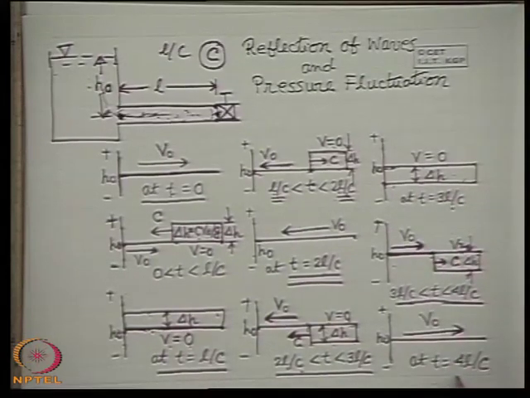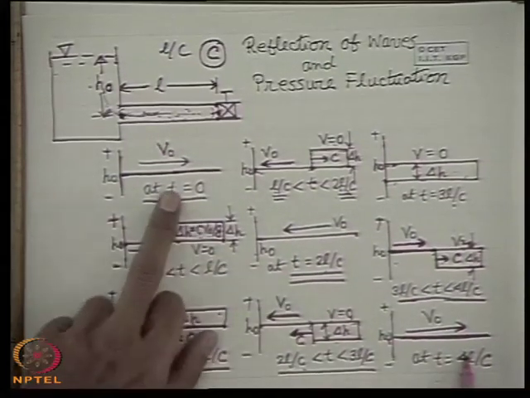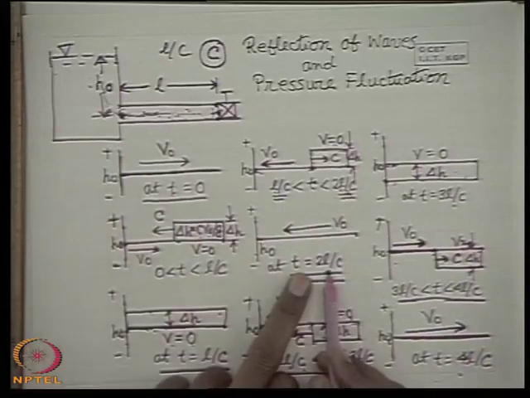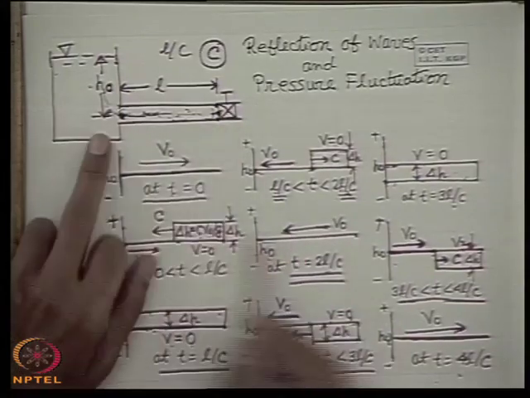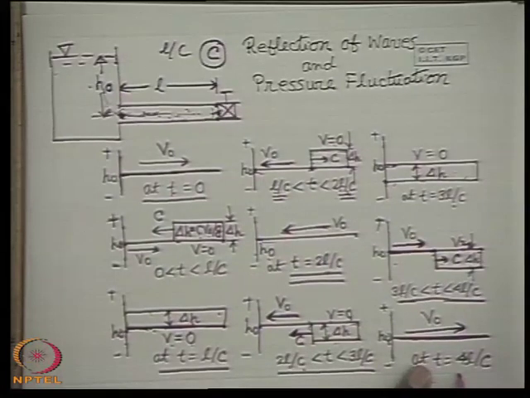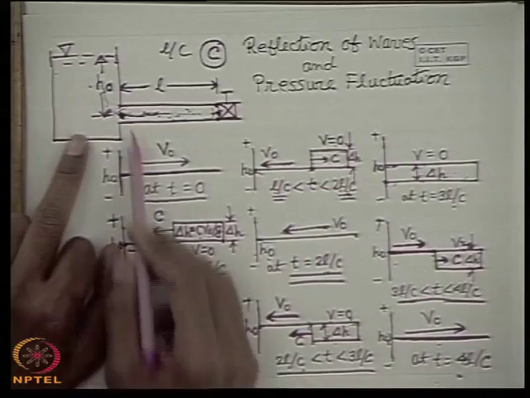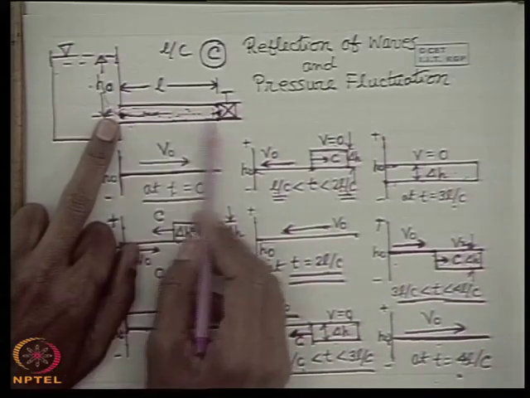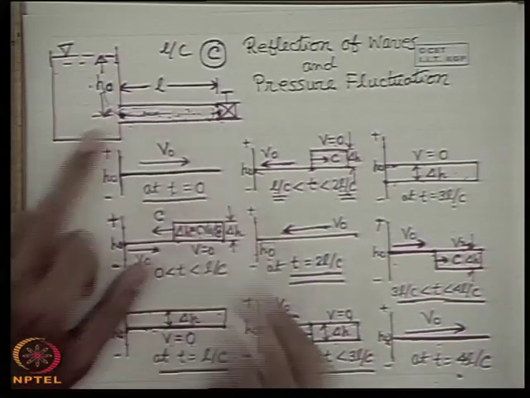So exactly at t is equal to 4L by C, the entire liquid column will be at H0 head and with a velocity V0 in this direction, which is the same as that at t is equal to 0. At t is equal to 2L by C, the entire liquid is at H0, but its velocity is in the opposite direction to the initial direction, that means towards the reservoir. So only at t is equal to 4L by C do we get the initial situation restored. That means the entire liquid in this pipe is at a head H0 and its velocity is V0 towards the valve.